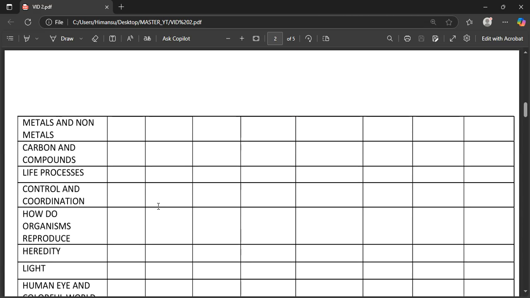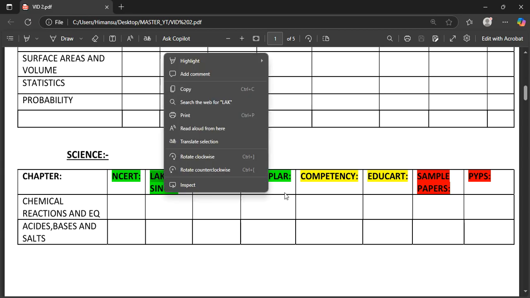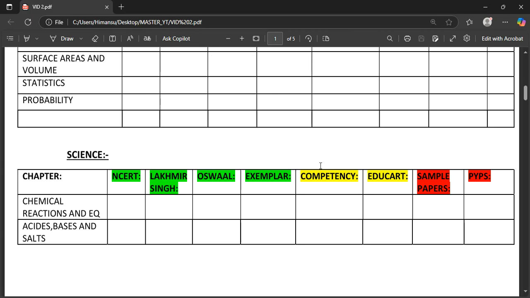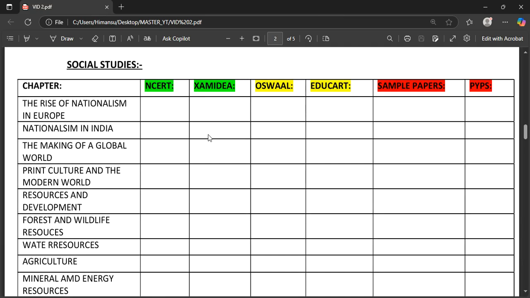Electricity is going to be a bit difficult for you because it is a new thing for you. But let me tell you, according to the questions that you're going to practice from Lakshmi Singh, and the questions you are going to get from exemplar, competency, Educart, sample papers, and all, those concepts will also be thorough to you.